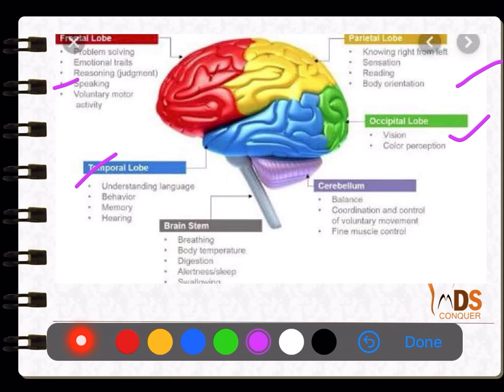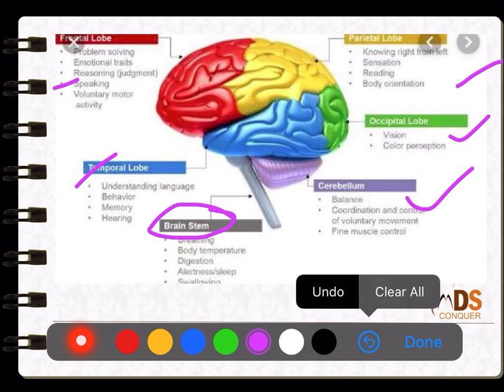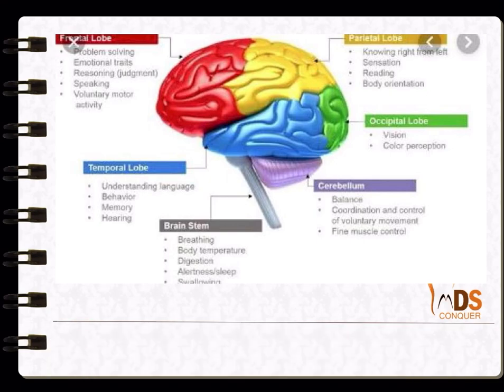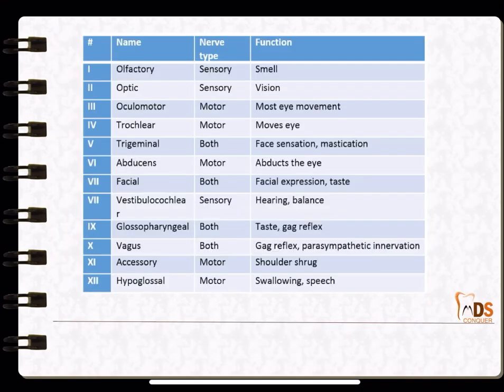Besides that, the function of the brainstem is mainly for the involuntary functions, and cerebellum is for the balance and coordination of the voluntary movements. Besides this, the Broca's area and the Wernicke's area. Broca's area for language perception and Wernicke's area for language comprehension. So these two are again important, and where they are located is also quite important in the brain. So do have a look at that as well.